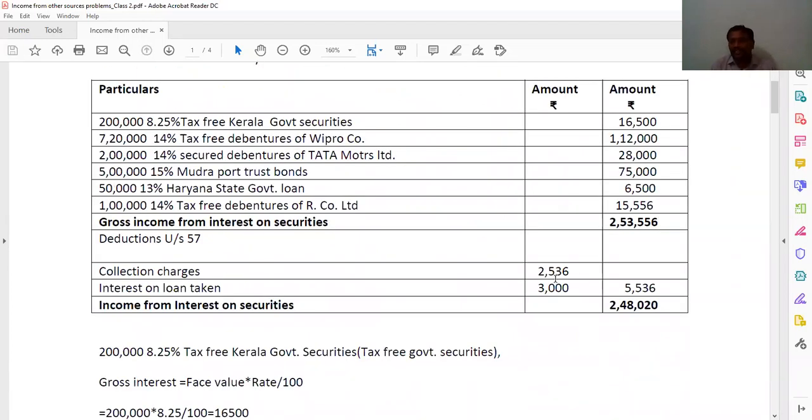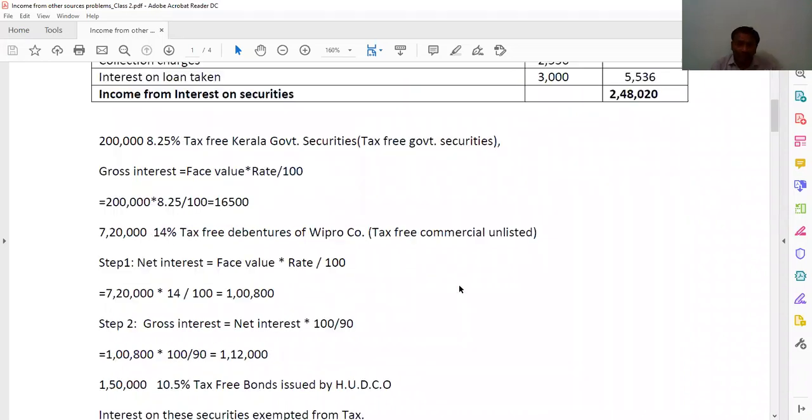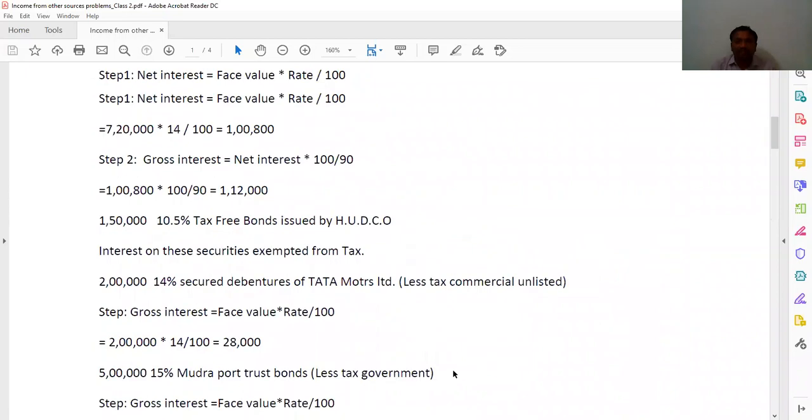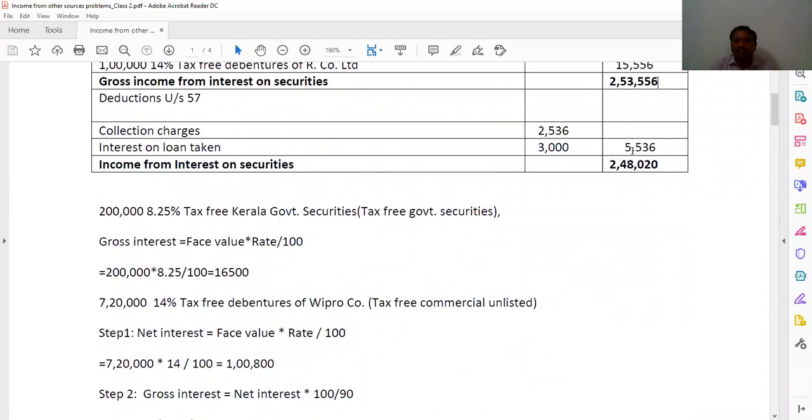I told you in the last class, sometimes he is going to give a lump sum amount, sometimes he is going to give it hidden. So here we are going to calculate 1% on the gross income from interest on securities, 253,556 into 1%, you are getting 2536. So that we wrote, and he has given interest on loan in the question itself, 3,000. So here we took the 3,000. So 2536 plus 3,000, adding both, you are getting 5536.